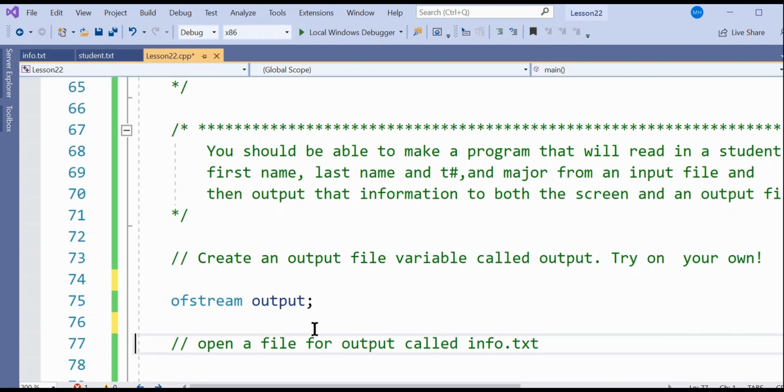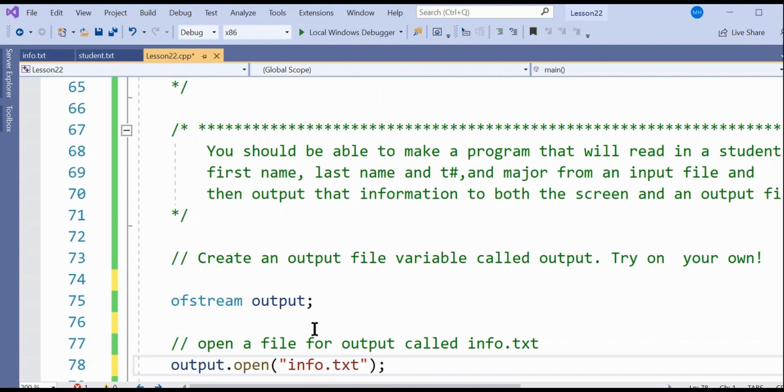All right. So let's see if we can see what it is. Output.open parentheses quote info.txt close quote close parentheses, and of course your semicolon. All right, so now we've got our output file ready, but what do we need now?